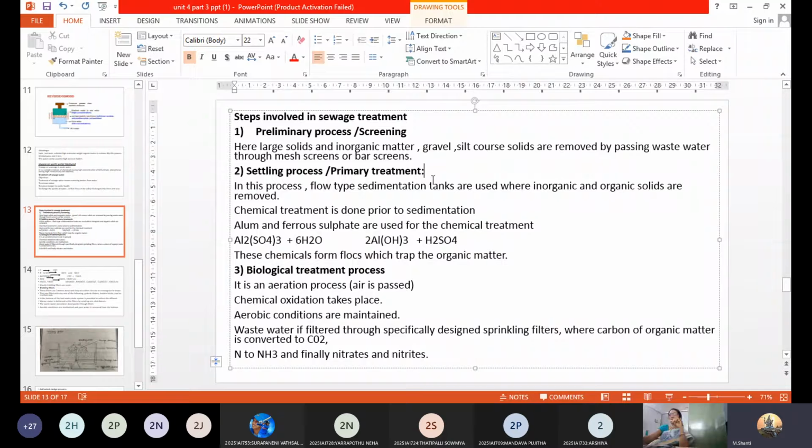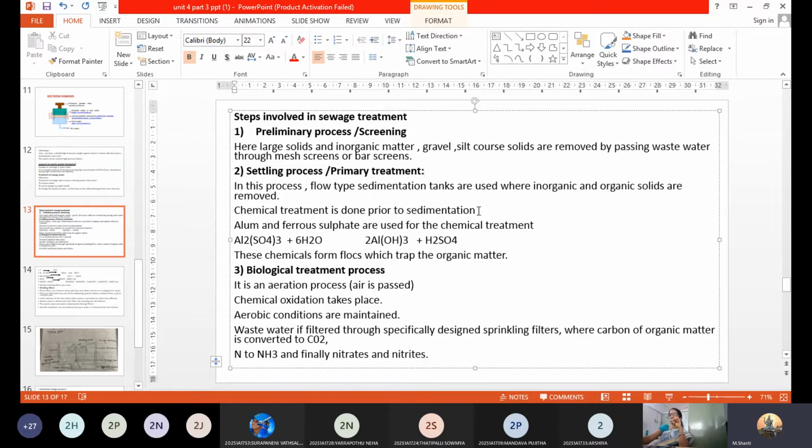depending upon the impurities present in it. Now, if it takes more time for settling down these bigger size particles, you allow the water to stand for days or even sometimes for weeks. So here also you have such feasibility where you can allow the sewage water to stand for hours together. That is done in the sedimentation process. The water will be stored in sedimentation tanks, where impurities like inorganic or organic solids of bigger size, which you can also call coarse particles, will settle. Coarser means bigger size particles. These get settled down by the action of gravity.